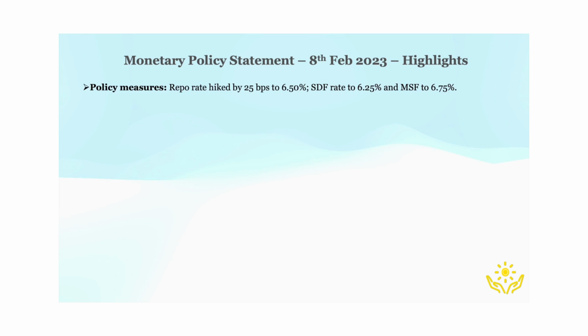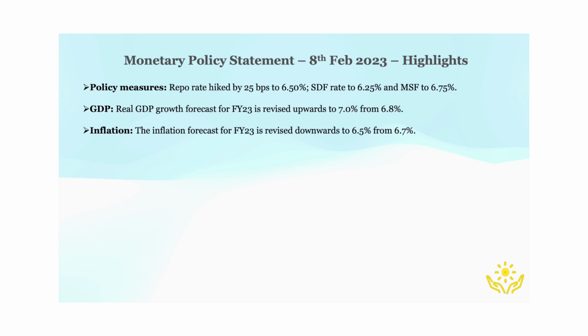As the main focus area of the Monetary Policy Committee is inflation and growth, they do provide future estimates for the same. Accordingly, the real GDP growth estimate for India is revised upward to 7% from 6.8%. And inflation forecast for financial year 2023 is revised downward to 6.5% from the earlier estimate of 6.7%.